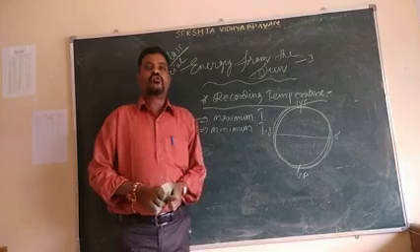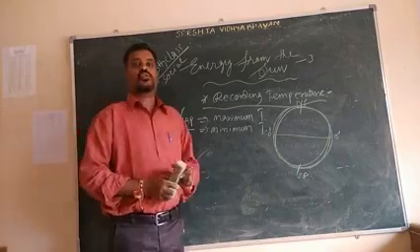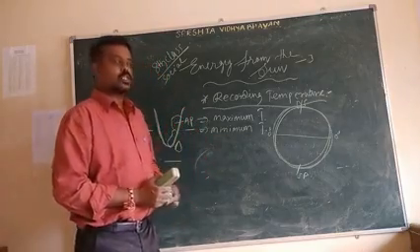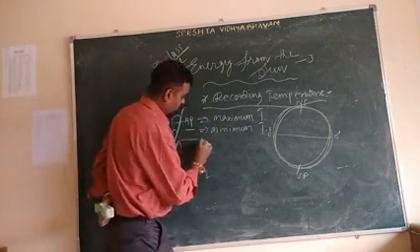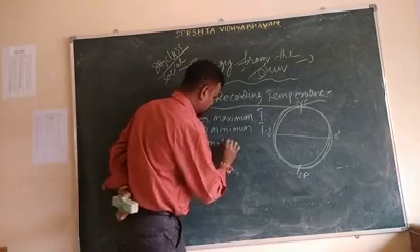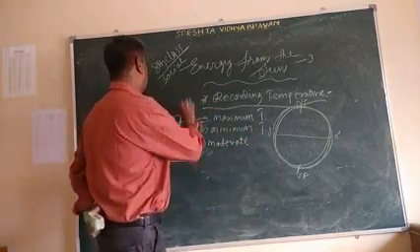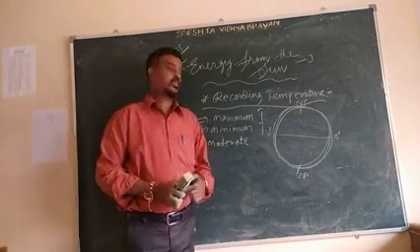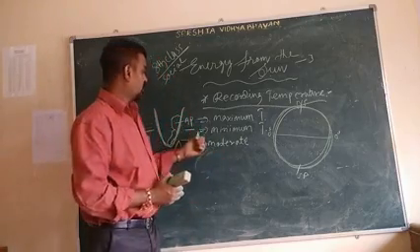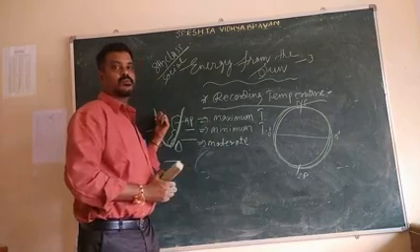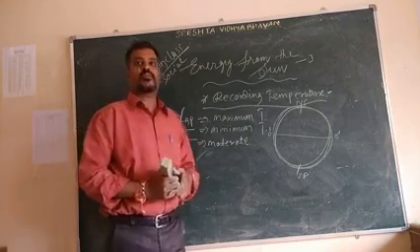Those places are near to the sea, so those places have a moderate climate. What are these places called? Moderate climate. Those places located near the sea have a moderate climate. For example, Panaji, Vizag in Andhra Pradesh, and Kakinada in Andhra Pradesh.